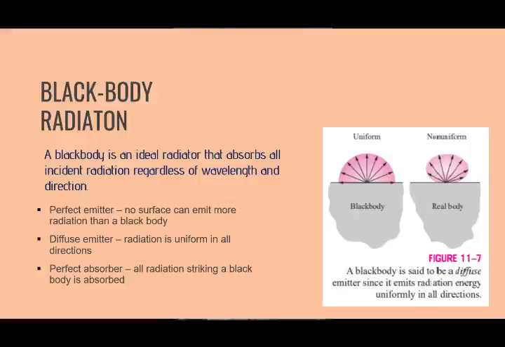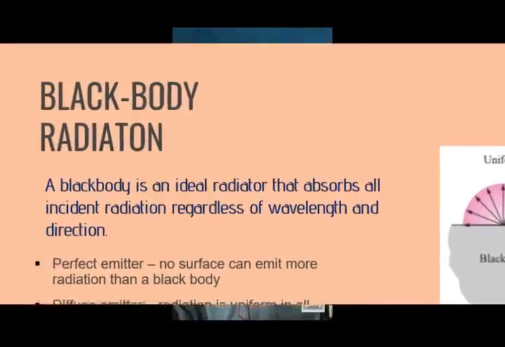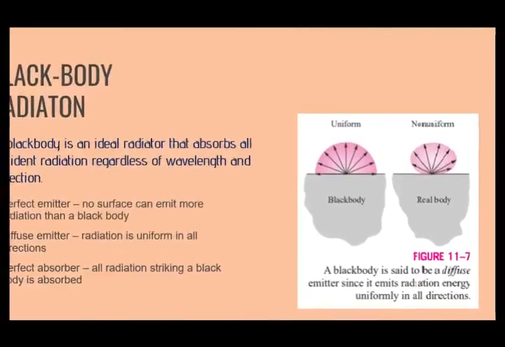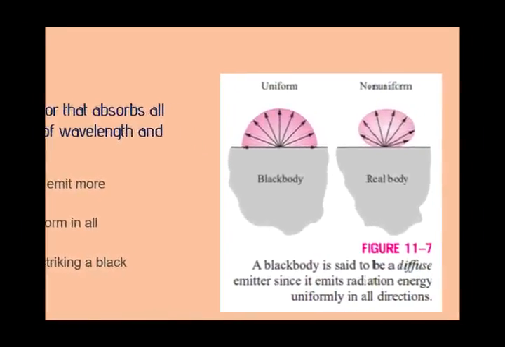First is black body radiation. A black body can be defined as a perfect emitter, a diffuse emitter, and also a perfect absorber. A black body is an ideal radiator that absorbs all incident radiation regardless of wavelength and direction. You can see the diagram, Figure 11.7, on the slide. There are differences between a black body surface and a real body surface.